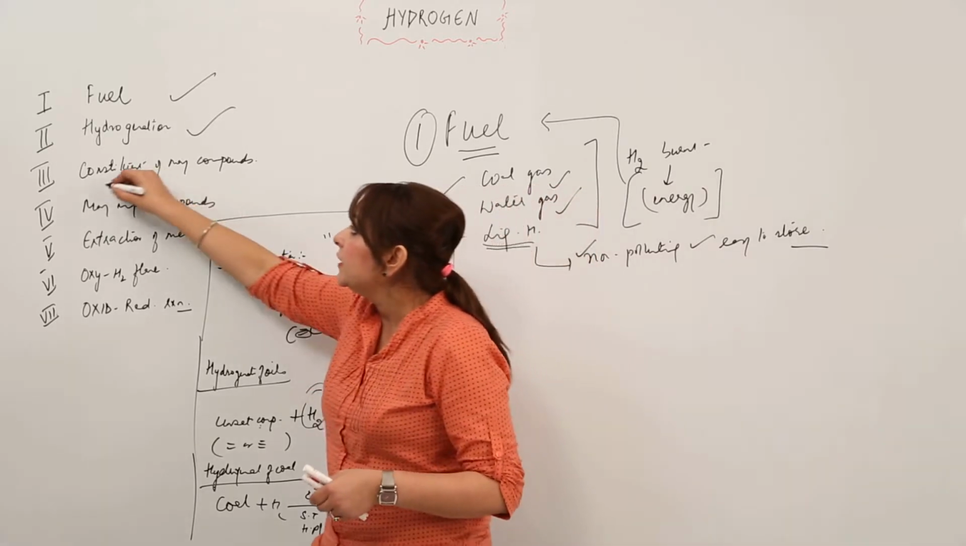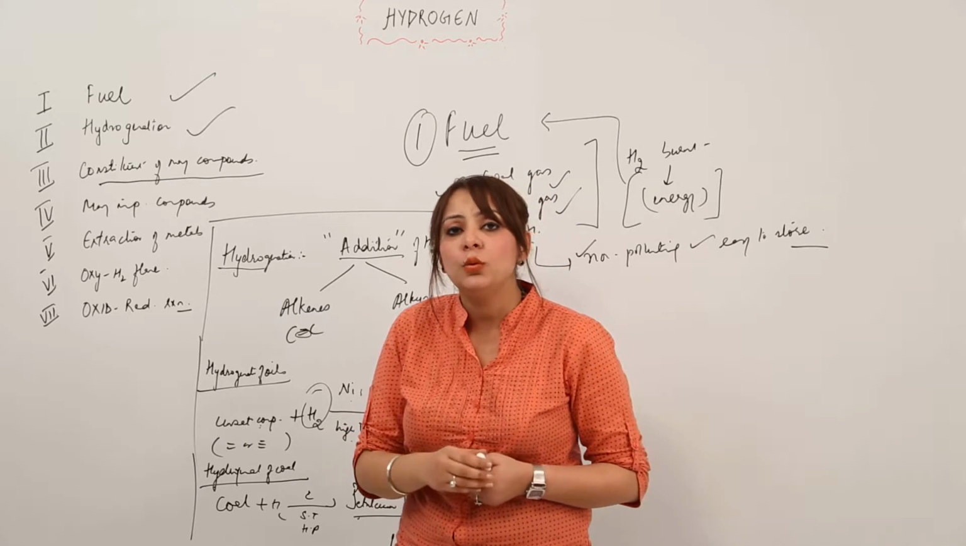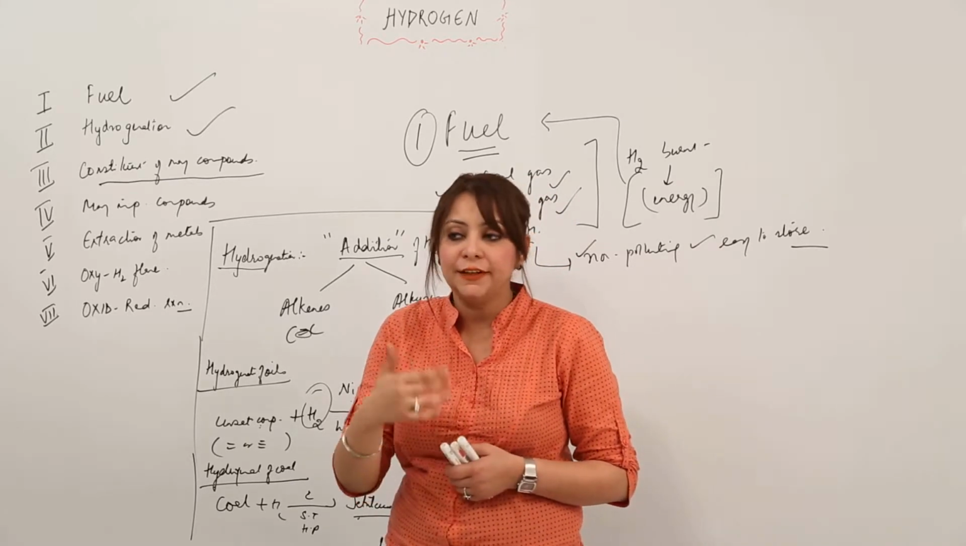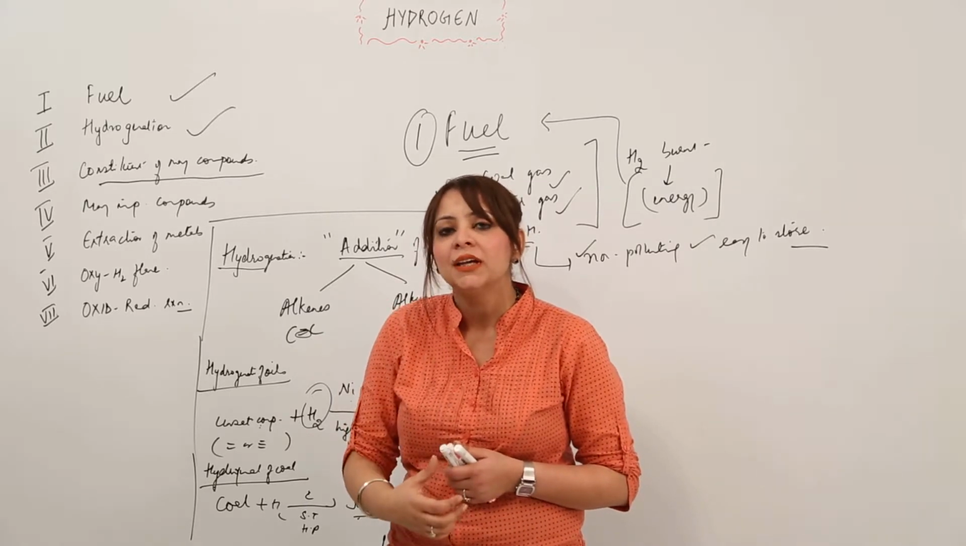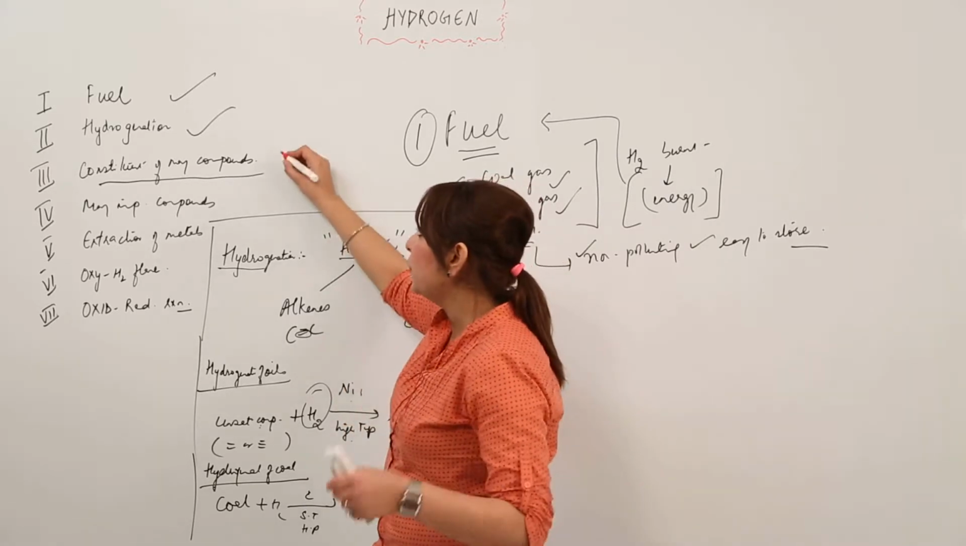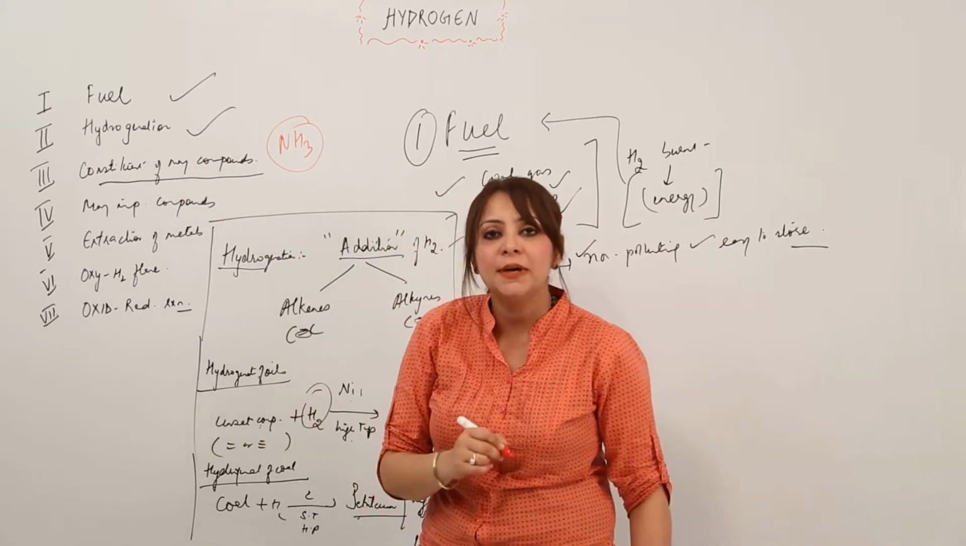So third, it is a constituent of many compounds. That means many compounds contain hydrogen as a constituent. Do you have any idea of any important compound? Can you tell me? Yes, you are right. The very important compound is ammonia. And the formation of ammonia is the Haber's process.